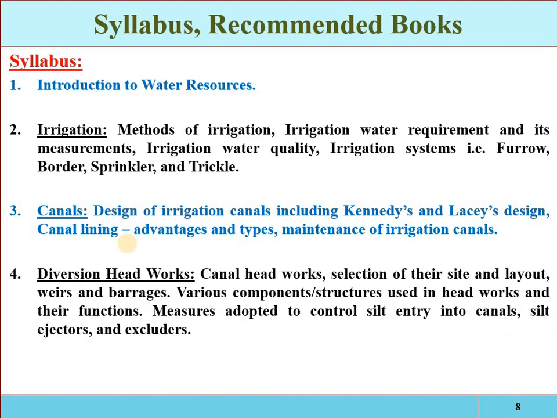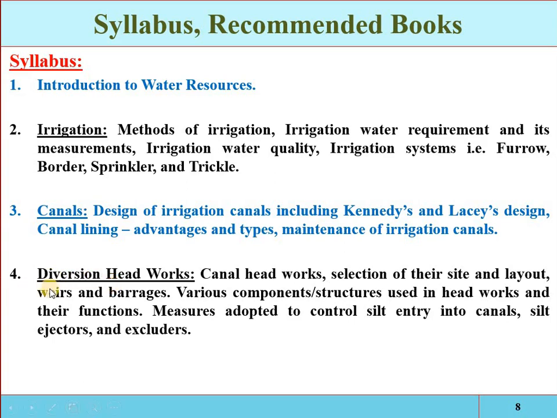In the fourth chapter of irrigation engineering, we will have the diversion headworks. If we have the reservoir or the storage structures, then how will the right amount of water be diverted into the irrigation canal? And if we have the irrigation canals, how will the water be diverted into the field? These are called diversion structures. We have three types of structures: storage structures, conveyance structures, and diversion structures.